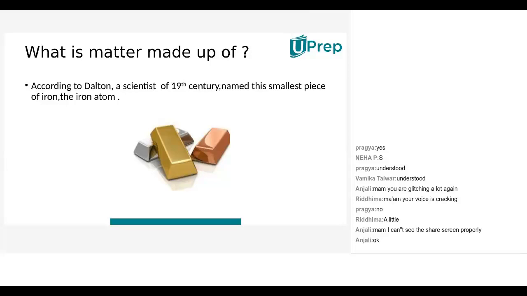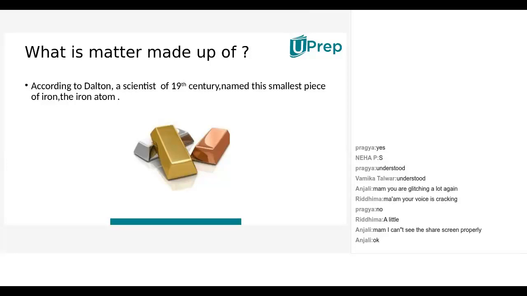Understood? Yes or no? But you have a doubt, Neha? No, ma'am, I don't understand. You did not understand? No, ma'am, I said I understood. Yes, just text it here, just text it.